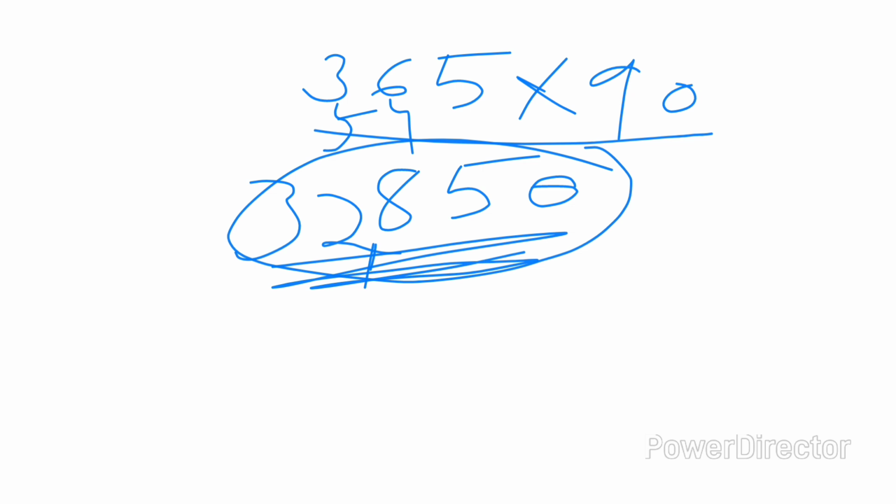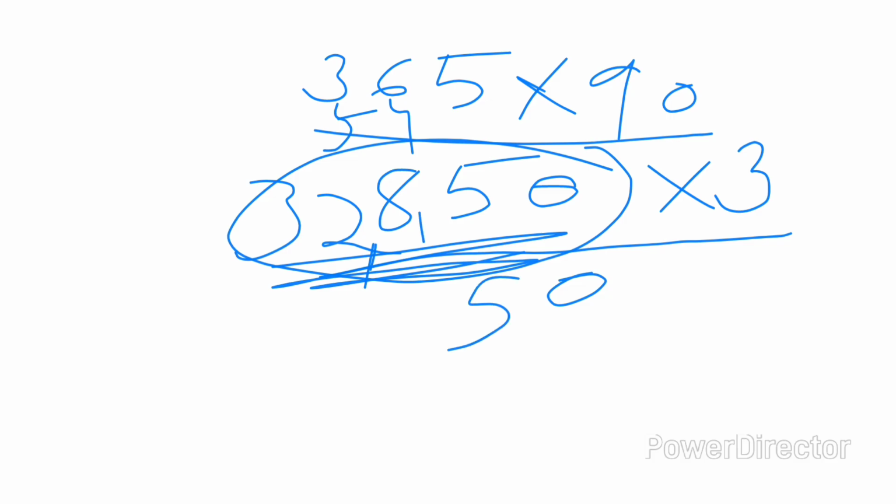Why? Because for 1 year there are 365 days, and for 90 years the total number of days is 32,850. Now if per day a person ate three varieties, then how much does it become? Let me see. 3 0s are 0, 3 5s are 15, 1 carry, 3 8s are 24 plus 1 is 25, again 2 carry, 3 2s are 6 plus 2 is 8, 3 3s are 9.